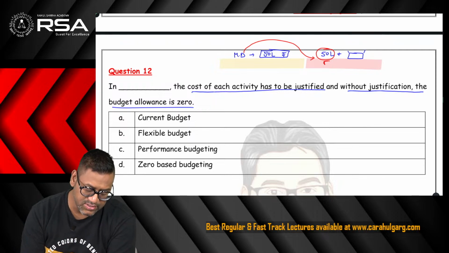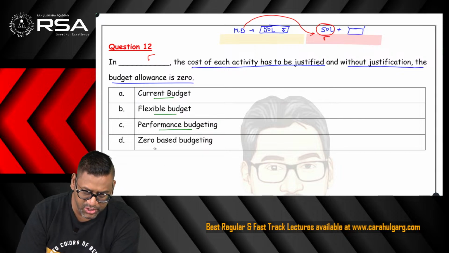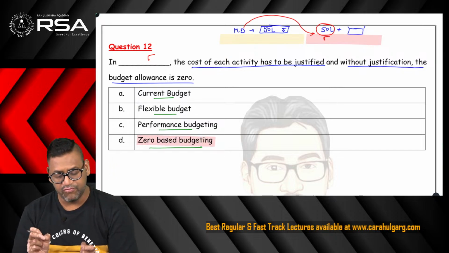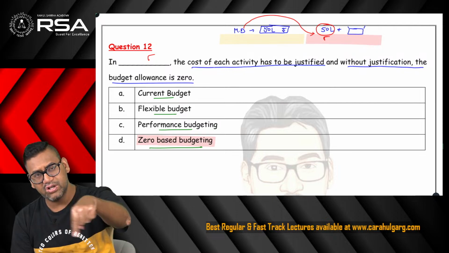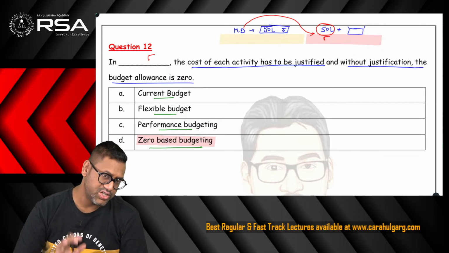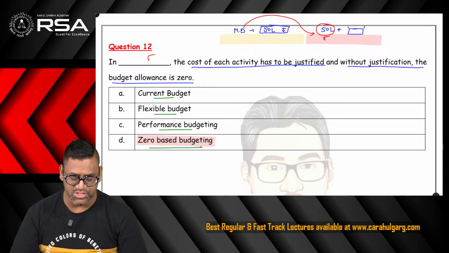So this system is called dash, it is saying. The options are current budget, flexible budget, performance budgeting, or zero based budgeting. As the name goes, zero based budgeting is the correct answer. If you don't give the justification, the budget allowance will be zero, or you can say we will start with zero in the fresh year and you will have to give all the justification. Very, very popular theoretical question, zero based budgeting.